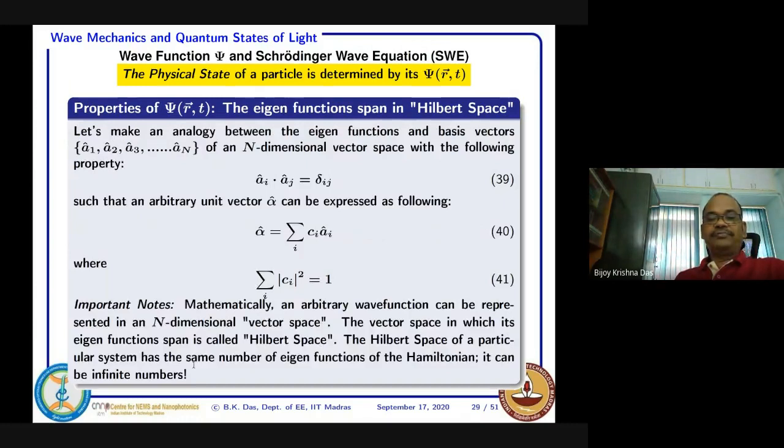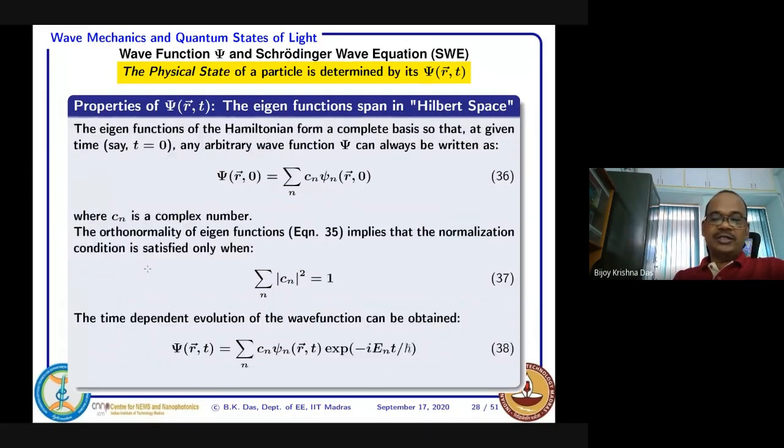Now we will try to relate the mathematics to all these concepts we discussed for the wave function solved from the Schrodinger wave equation. Their properties are now somewhat clearer to us. Why are we doing all this?